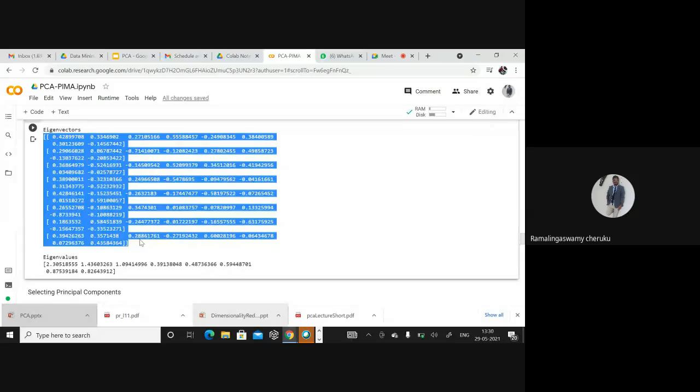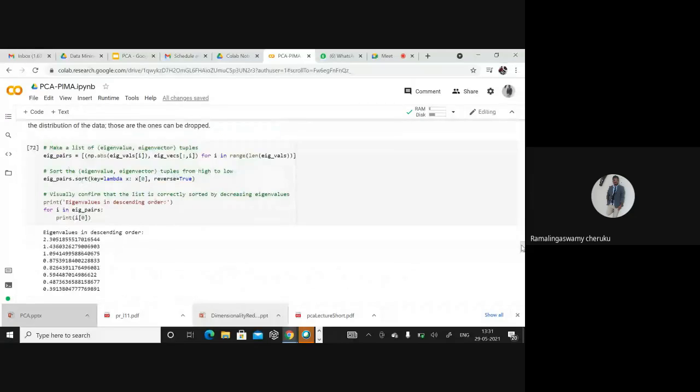But usually I don't want all the principal components, because if I use all of them, there is no dimensionality reduction at all, so it has no advantage.